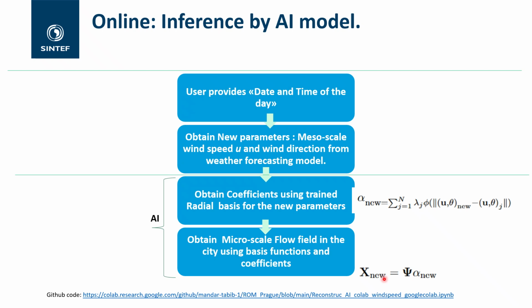To obtain this microscale flow field, first we use the radial basis functions to obtain the new coefficients, alpha new, for the new parameters u and theta, and then we project it onto the basis functions, the dominant spatial patterns, to obtain the new flow fields.